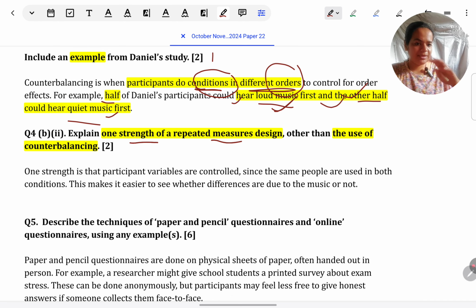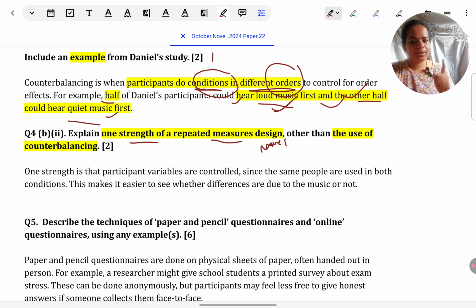Strength of repeated measures design, first just name it for 1 mark. So just specify, this is the strength. Supposing you're saying control over participant variables. So just name that. One strength is control over participant variables. Or you're saying some sort of order effects can reduce fatigue or practice. So one strength is order effects can reduce.